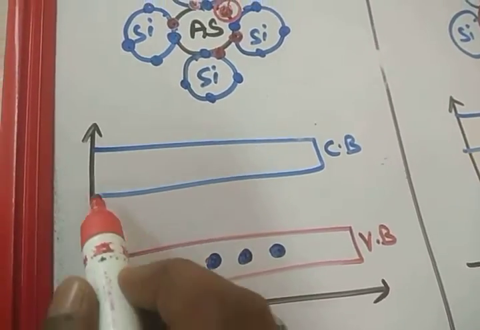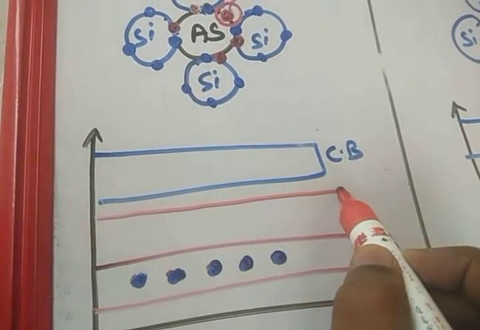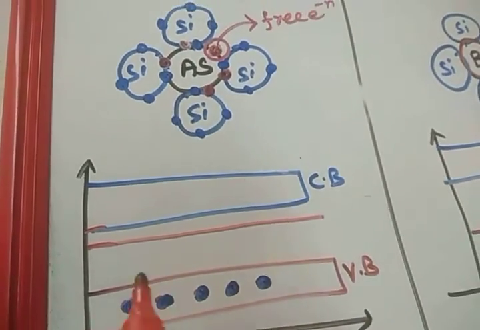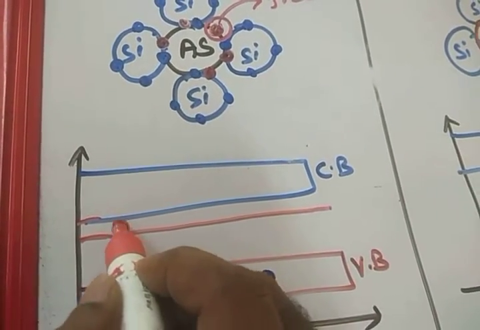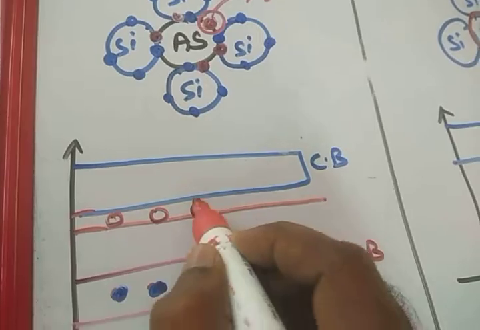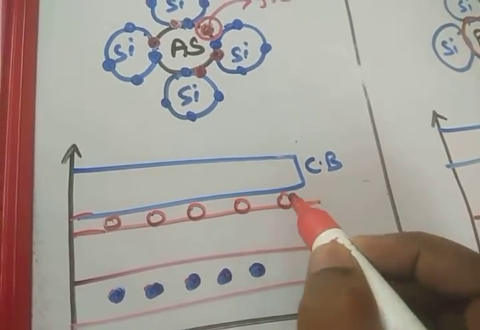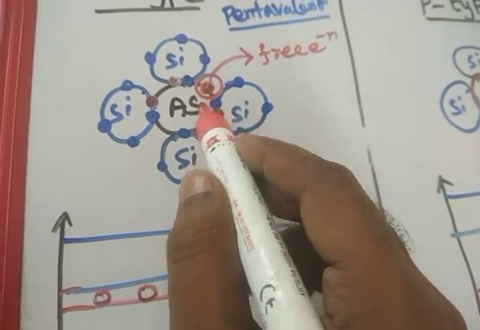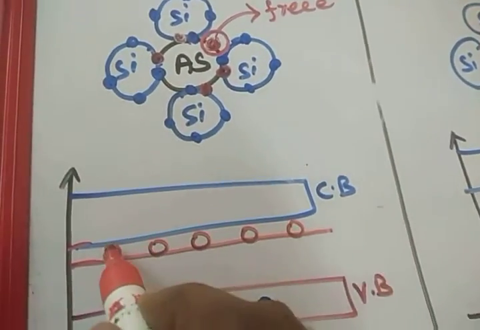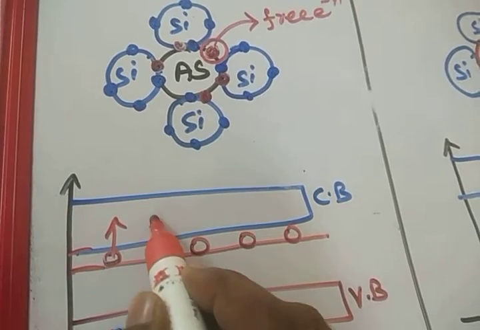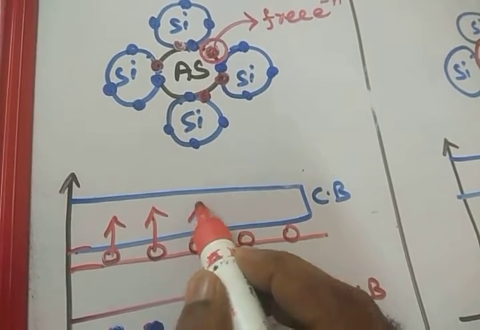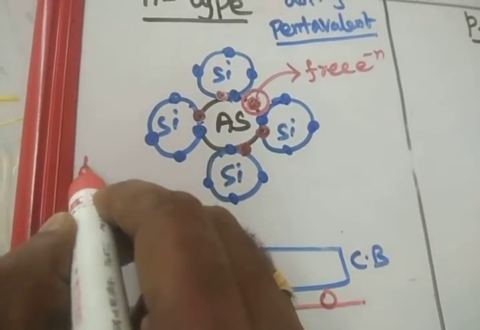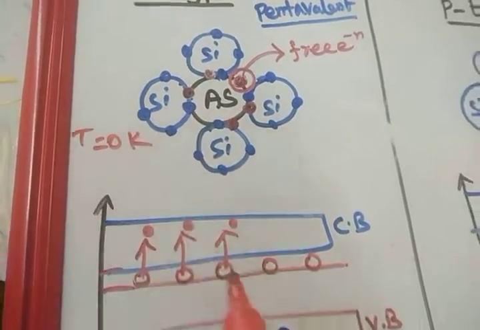The energy level of the arsenic atom lies here, and that atom has the extra electron here. At very low temperature itself, this electron will jump up to the conduction band, even at T equal to 0 Kelvin.